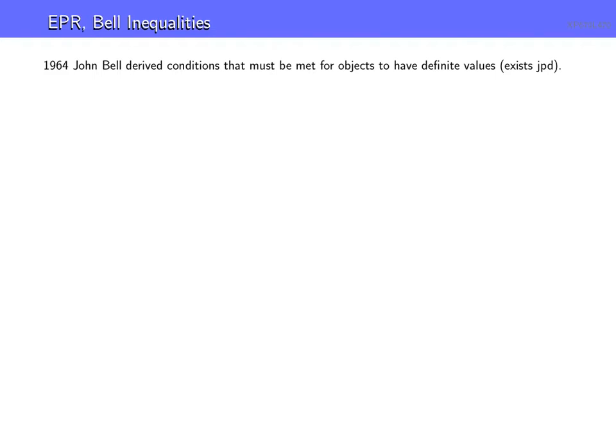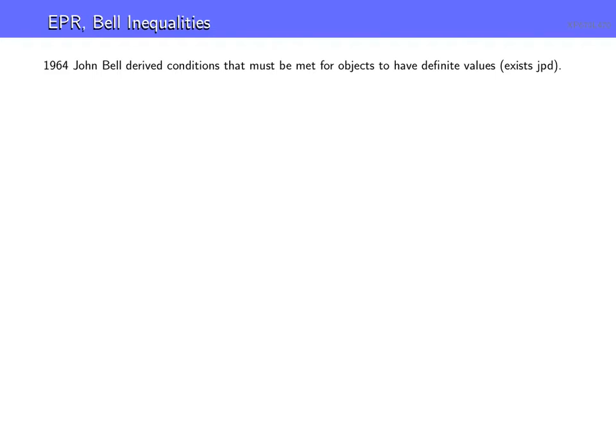And really, in terms of probability, it's a tool to determine whether there exists a joint probability distribution or not. If you satisfy the Bell inequality, then there can exist a joint probability distribution, and you can describe it with things having definite states. If you violate the Bell inequality, then you cannot have a joint probability distribution, and it's not possible to assign definite values to all possible observables at the same time. That's the way we want to view it here, in a simple way.